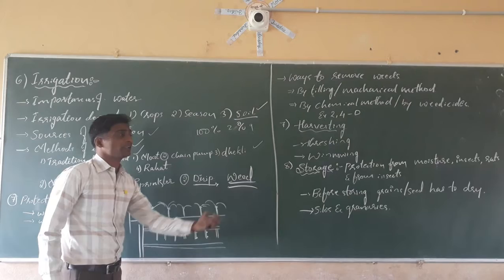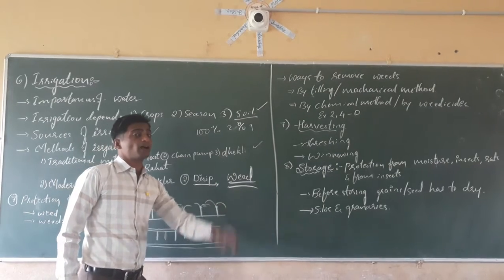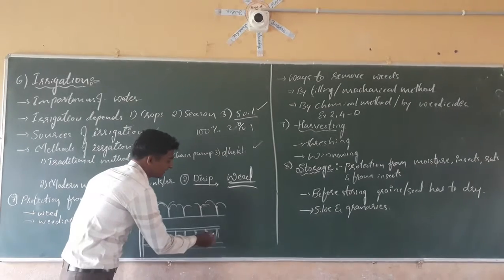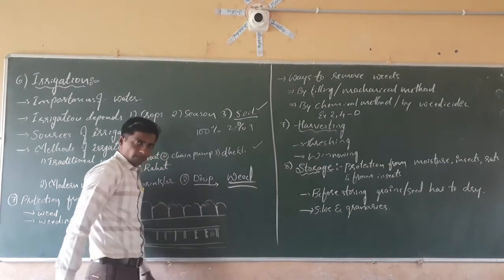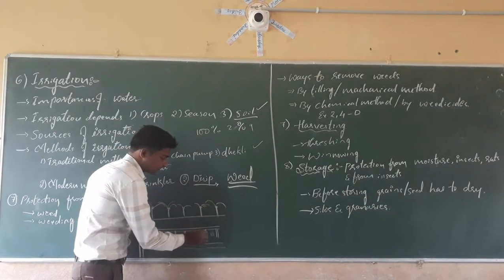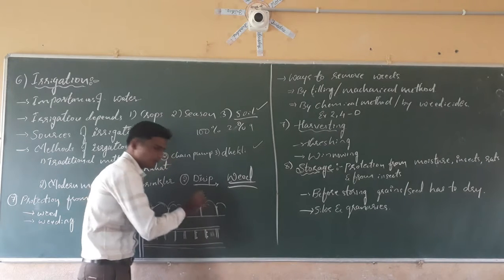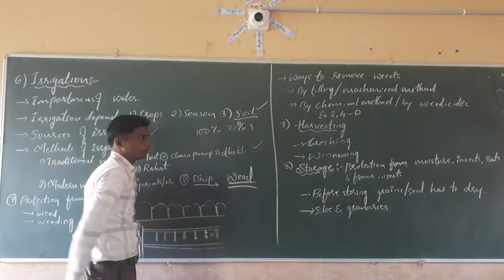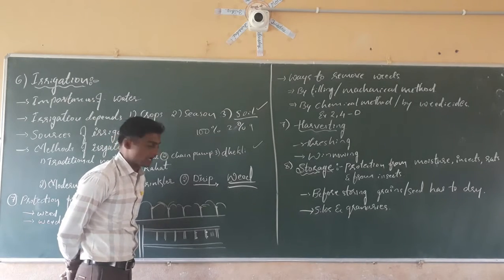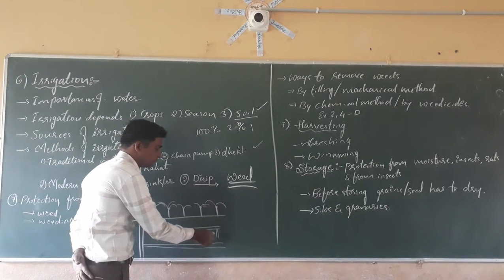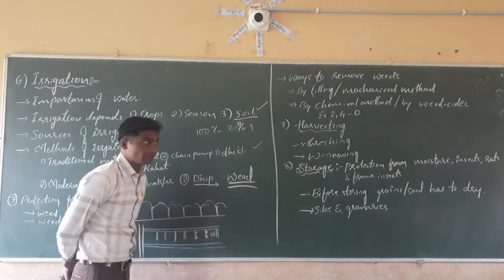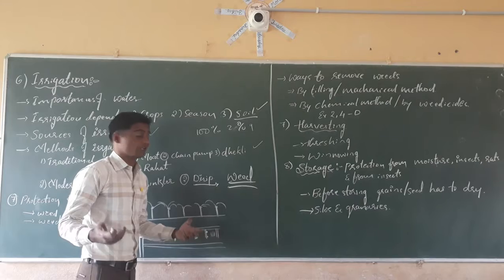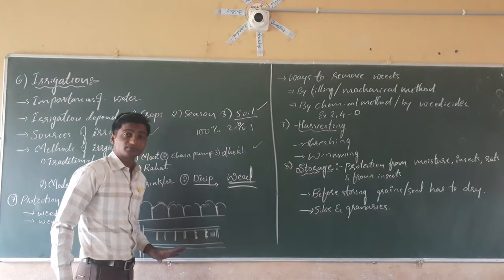Weeds are unwanted plants growing along with the crops, which we can control. See, in this method the weeds will not grow because water is not supplied everywhere. Only at the region of the stem will the water be supplied. That's why the weeds will not grow. If weeds do not grow, there is no competition for nutrients, sunlight and so on for the crops.